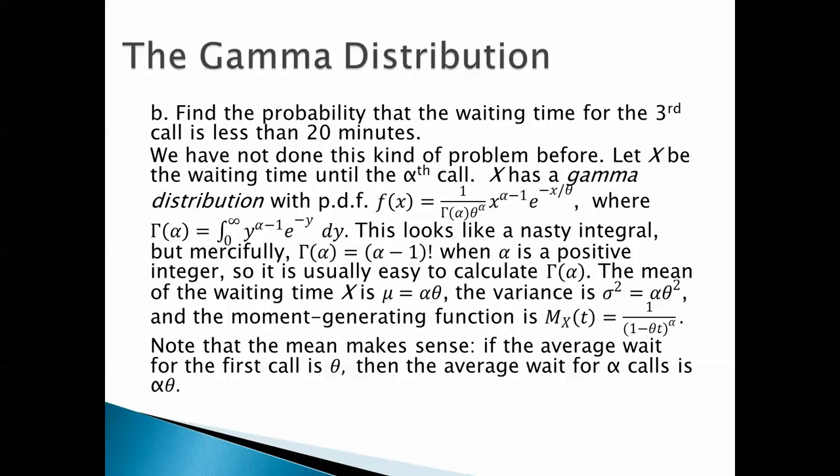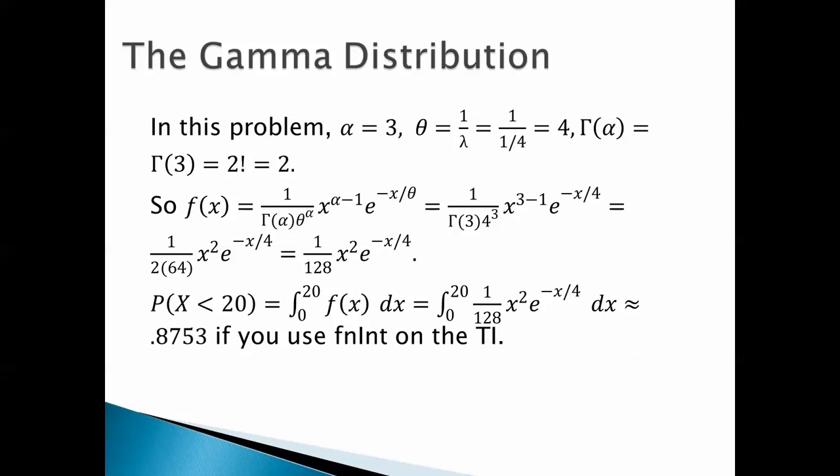The mean of the waiting time, x, is mu equals alpha theta. The variance is alpha theta squared, and the moment generating function is 1 over 1 minus theta t raised to the alpha. Notice that the mean makes sense. If the average waiting time for the first call is theta, then the average wait for alpha calls would be alpha theta, alpha times theta. Okay, in this problem, alpha is 3. We're waiting for the third call.